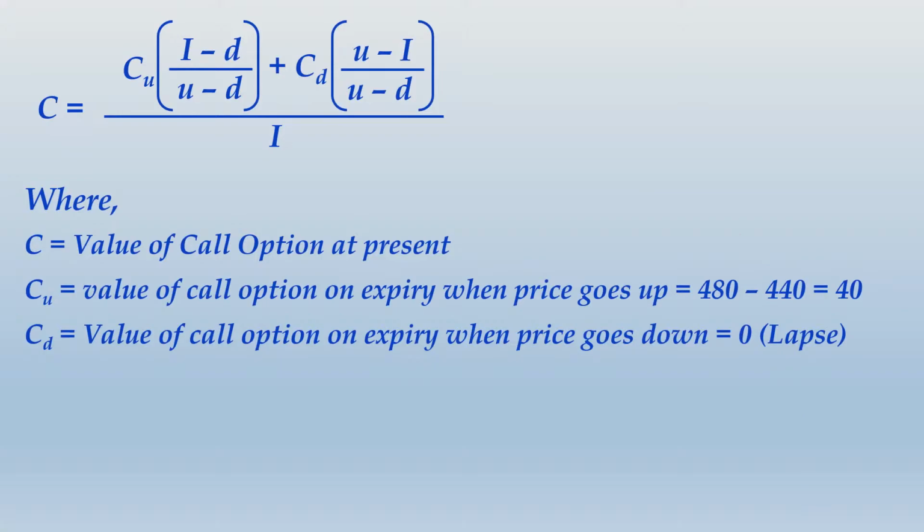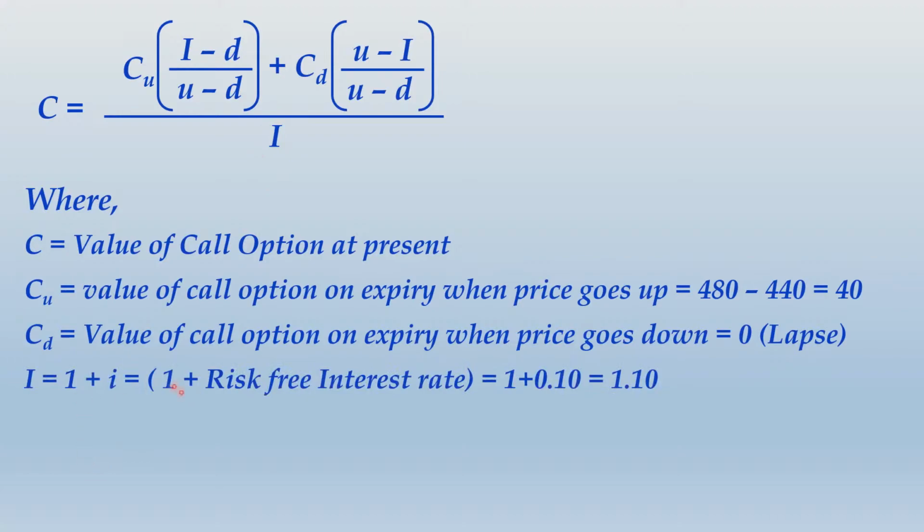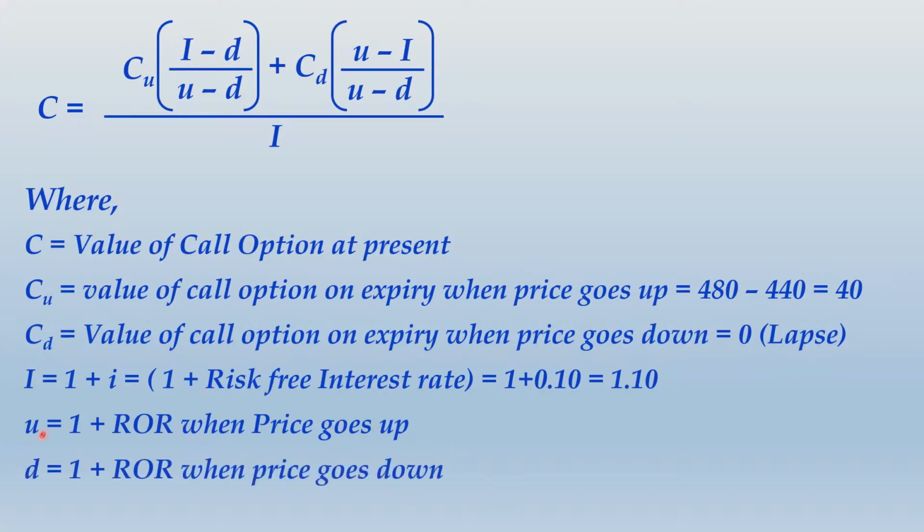Then this capital I is 1 plus risk free interest rate. So it's basically the future value factor. So if 10% is the interest rate, 1 rupee of today will become 1.1 after 1 year. That I is what you find over here, the future value factor. Then U is 1 plus rate of return when the price goes up, and D is 1 plus rate of return when the price goes down.